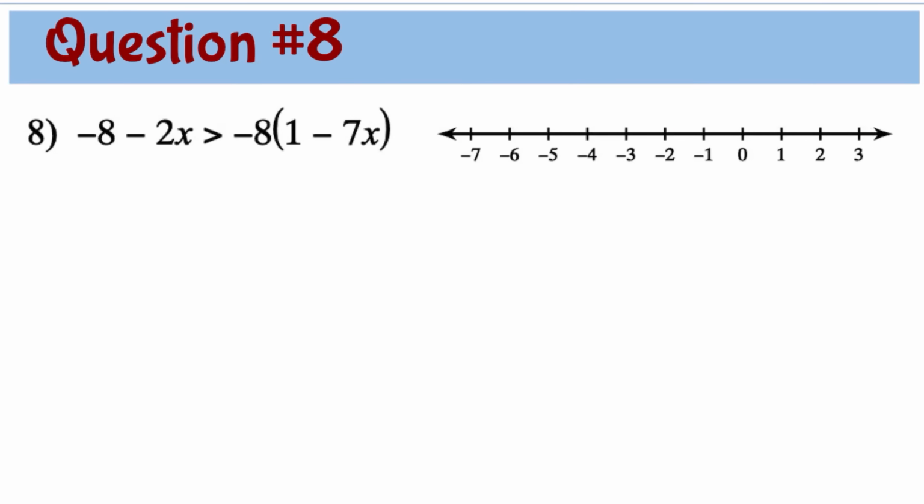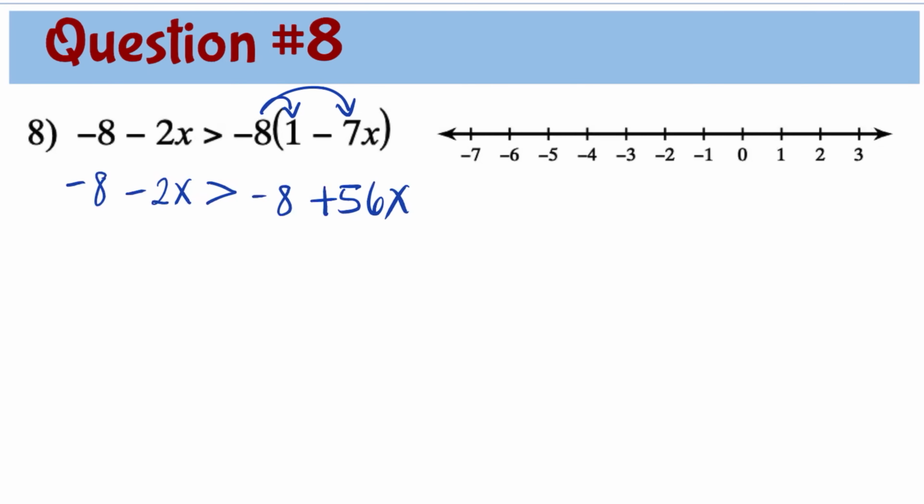Question number 8. Negative 8 minus 2x greater than negative 8 times the quantity 1 minus 7x. For the left side, we will just copy negative 8 minus 2x. For the right side, we need to distribute the negative 8 first. So we have negative 8. Negative 8 times negative 7x, that's positive 56x.